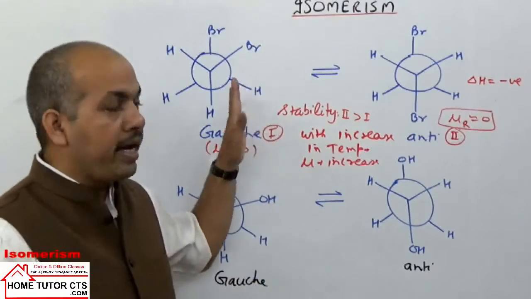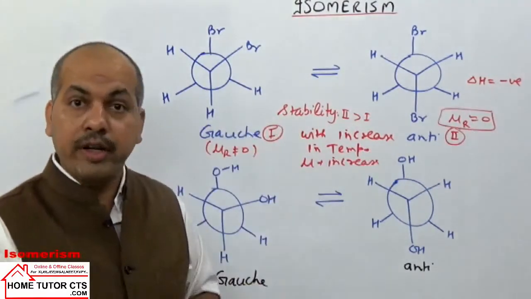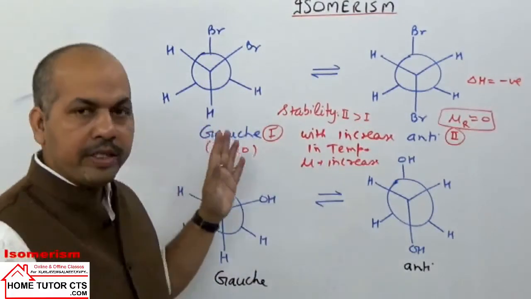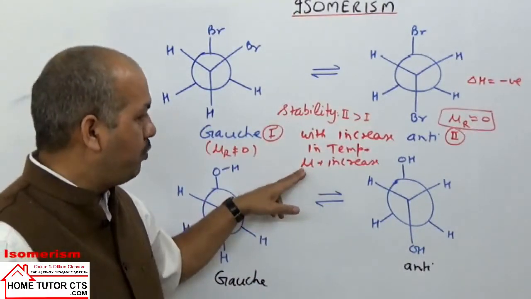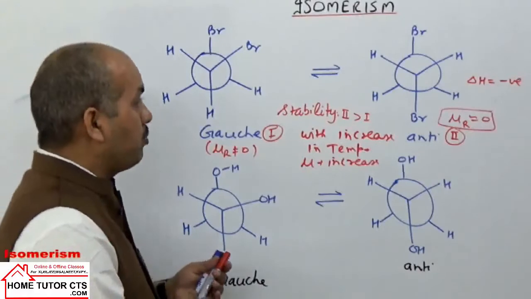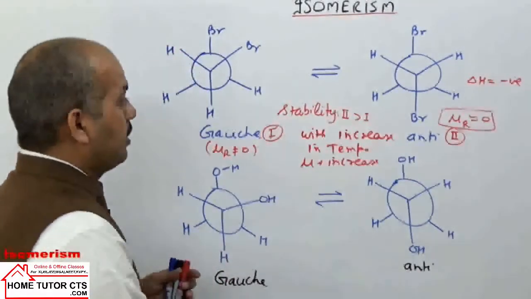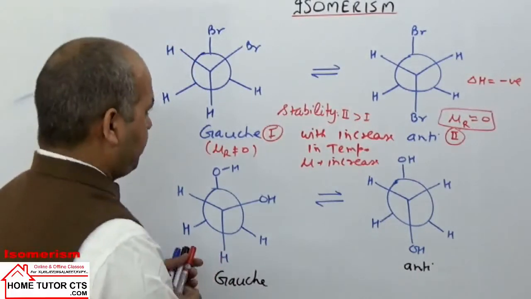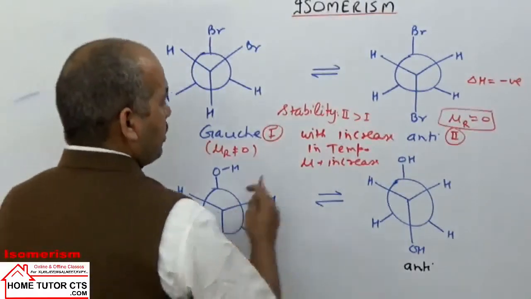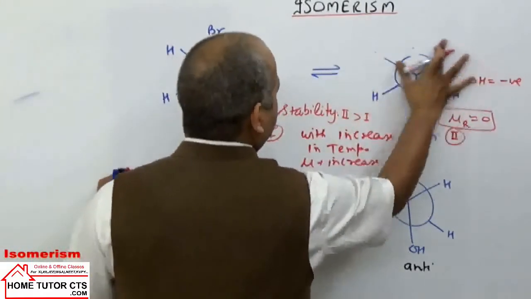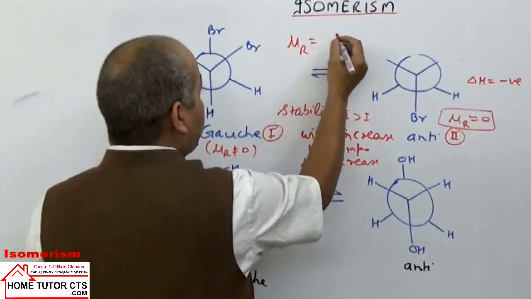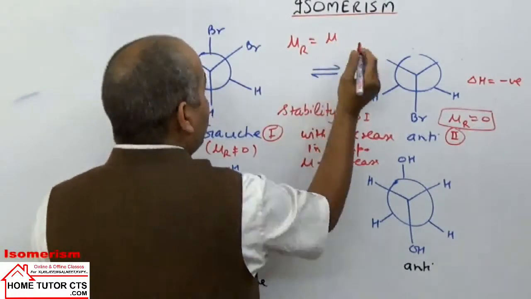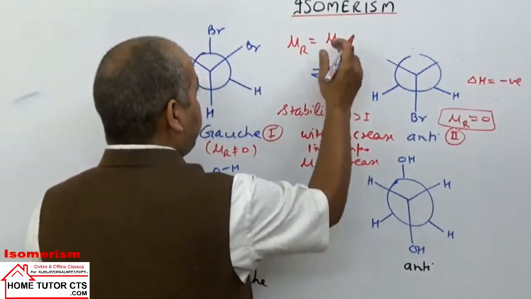So the dipole moment can also depend on temperature. With a rise in temperature, mu will increase. In fact, for calculation of a molecule's resultant dipole moment, we can take a relation. For a molecule, the resultant dipole moment can be given by the expression: mu of a given conformation